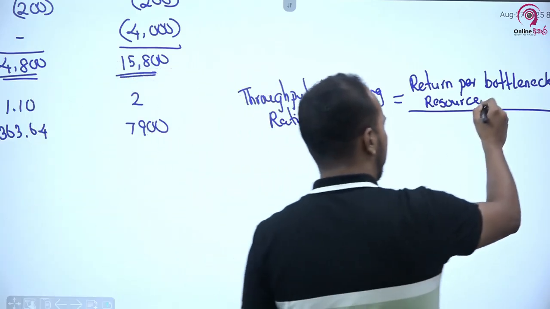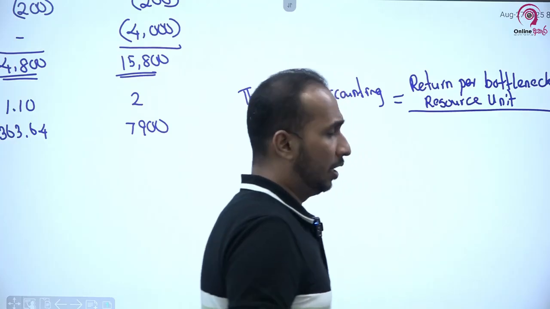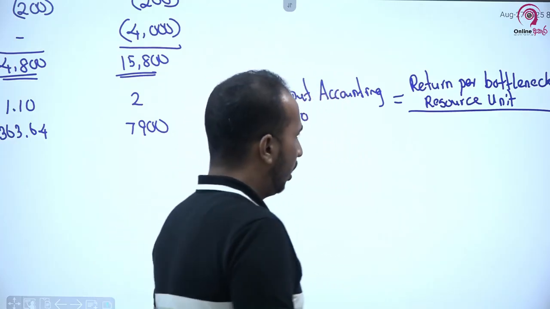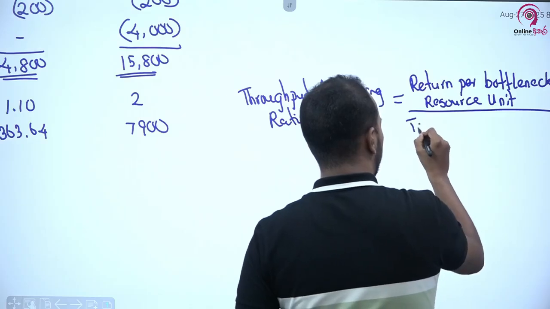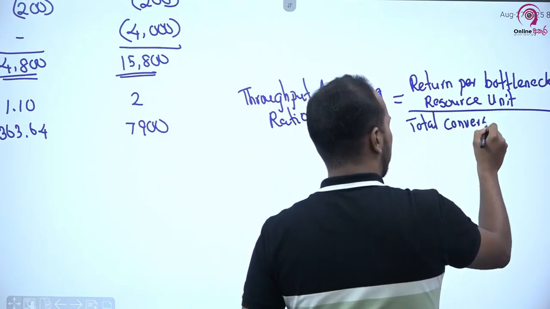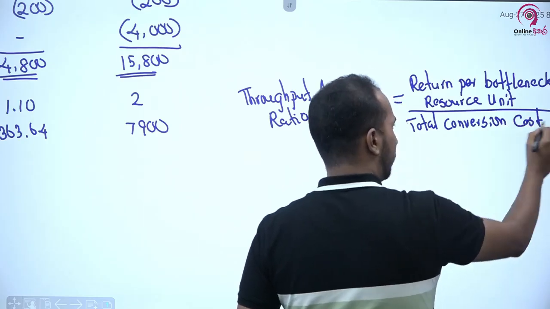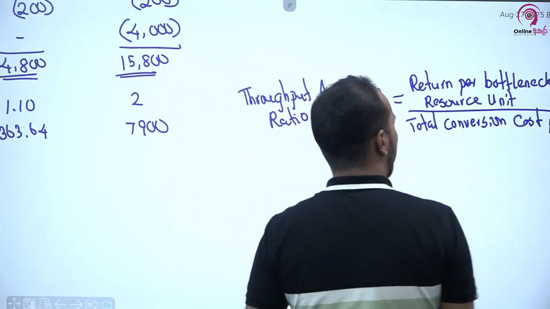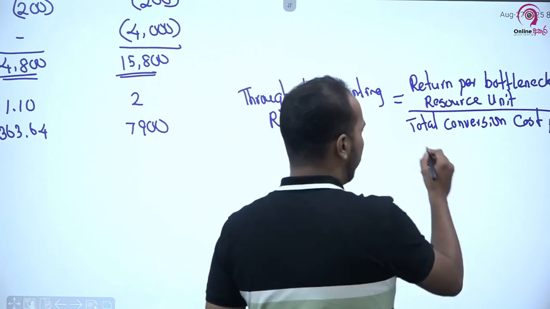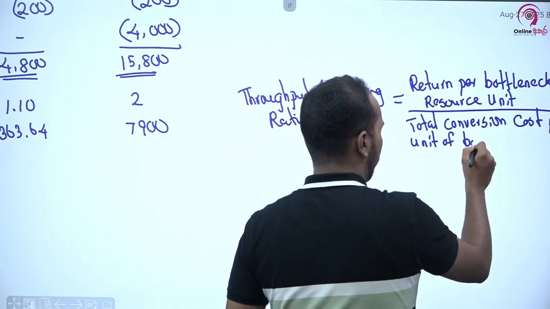Return per bottleneck resource unit, divided by the total conversion cost per unit of bottleneck resource.